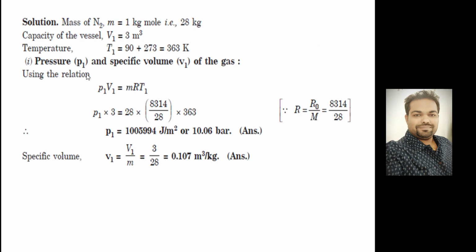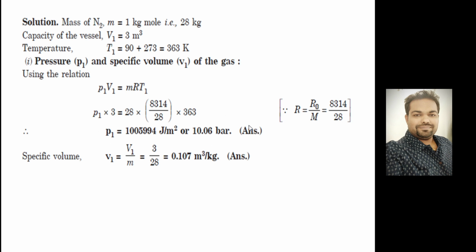Use the ideal gas equation of state, P1 V1 is equal to mR T1. What all things do you know? You have T1, you have V1, and you know the characteristic gas constant for nitrogen. If you don't know, you can calculate it as the universal gas constant divided by the molecular weight. This is called the characteristic gas constant. And the mass we already know: 1 kilogram mole is 28 kilograms, multiplied by the temperature.